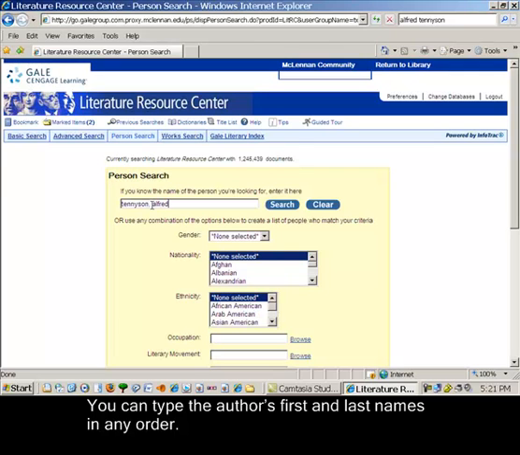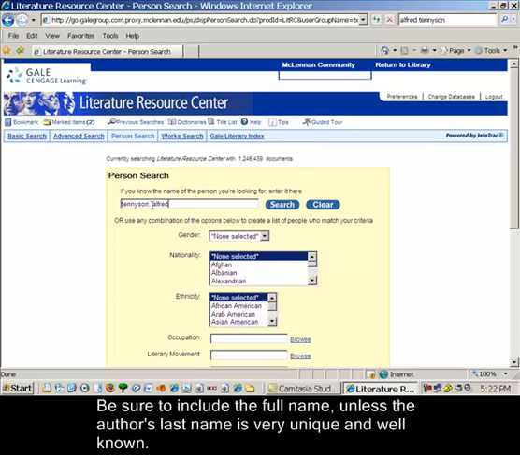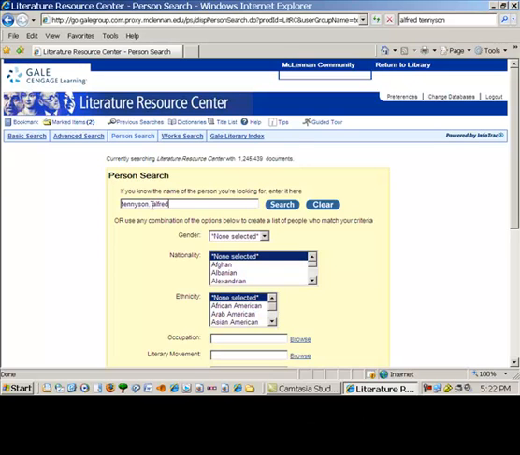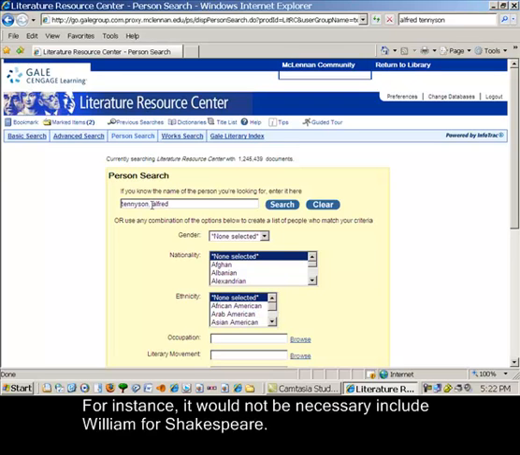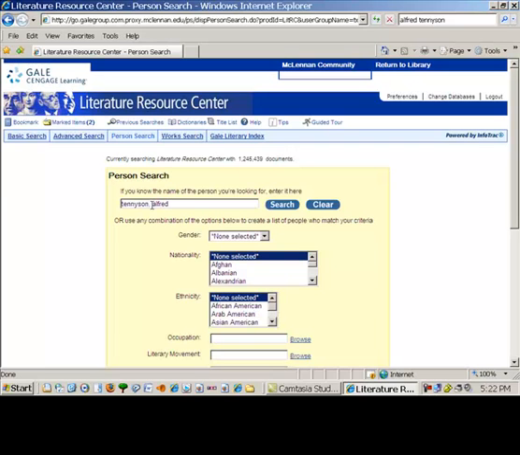Be sure to include all parts of the exact author name unless the last name is unique and very well known. For instance, it would not be necessary to type the first name William for Shakespeare, but you would want to include the full name for an author with the last name Smith.